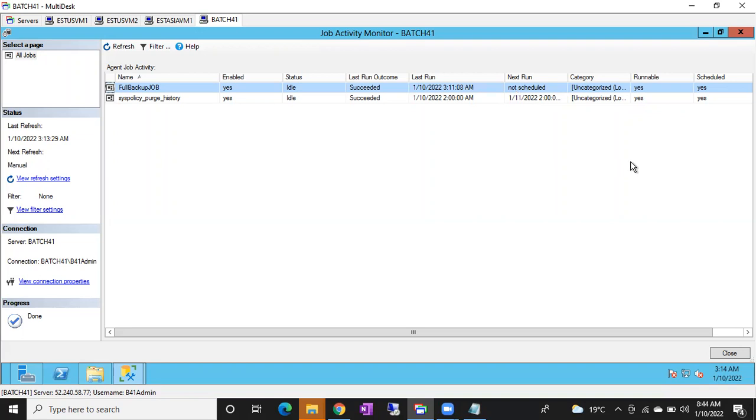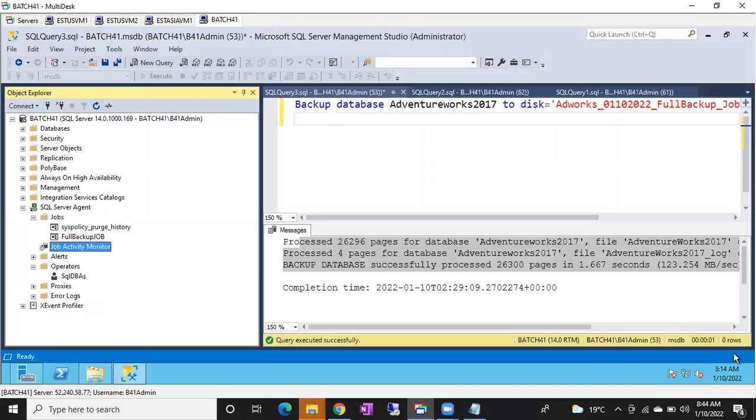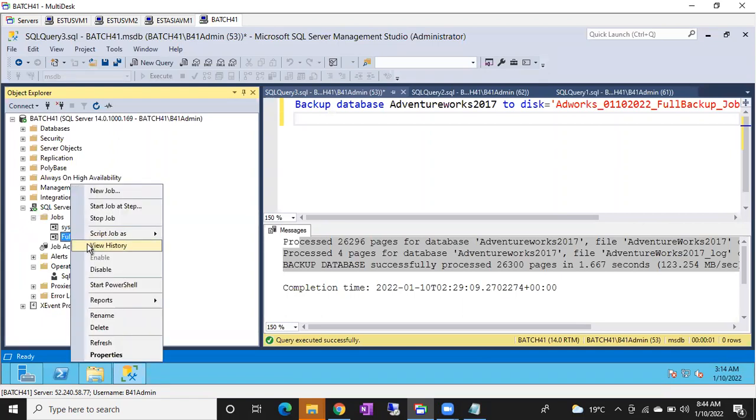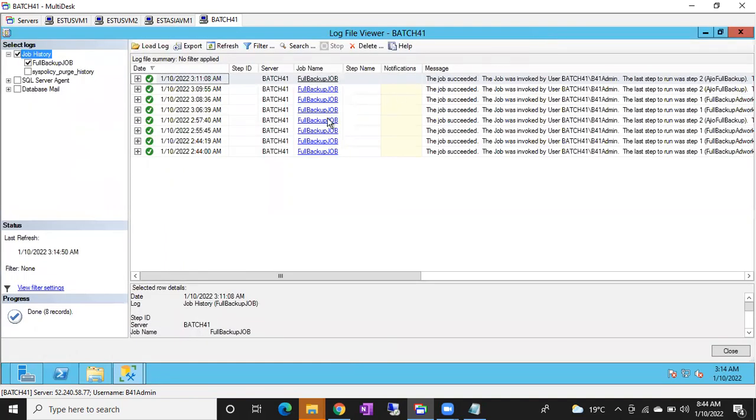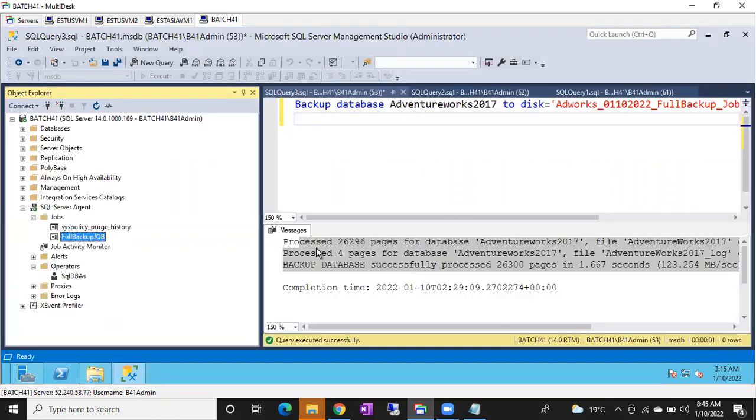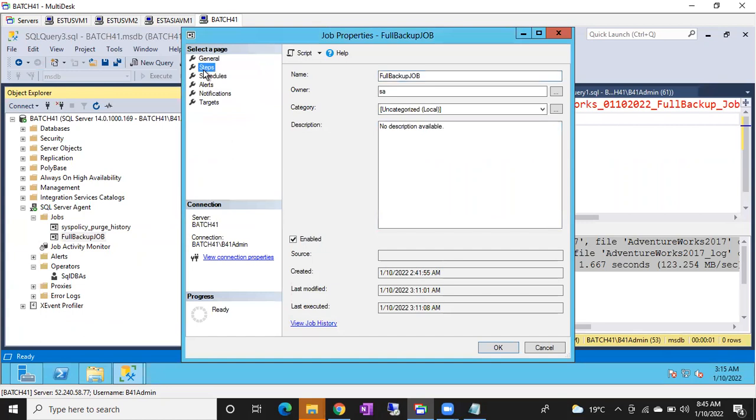Okay, guys, if my job failed, where to check, how to check? We have a job history. Right click on the job, view history. There you can see all the successes and failures. If it is showing successful, the job is successful, guys. So let me change this step. I deliberately want to fail this step.